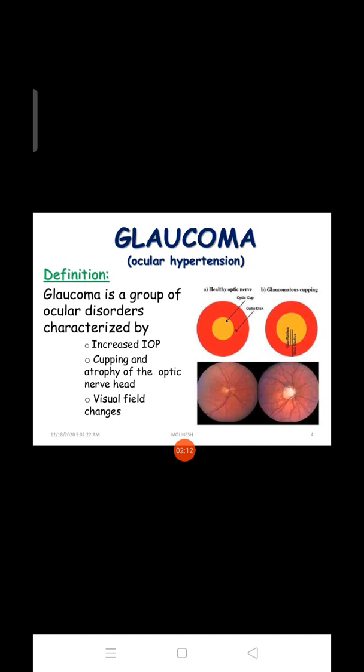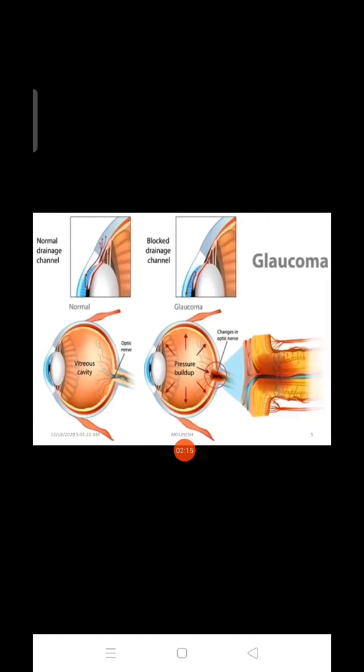In glaucoma, in the first image there is a normal drainage channel with normal flow. In the other there is a blocked drainage channel. Because of the blockage, pressure builds up inside the eye, and this affects the optic nerve by putting pressure on it. That condition we call glaucoma.